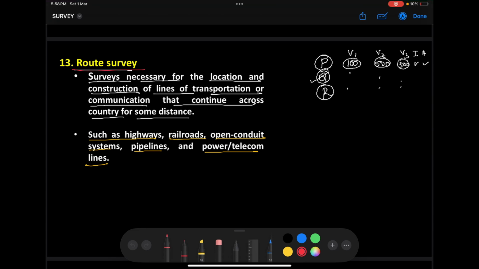So in your transportation engineering, in the first chapter you have studied the concept of maximum utility. So there is a route P, Q, R connecting villages with a population of 100, connecting another village with a population of 500, connecting a third village with a population of 300, carrying industrial products and agricultural products like this. Now, which is the best possible route, so that maximum service, maximum utility is obtained? I hope you remember this.